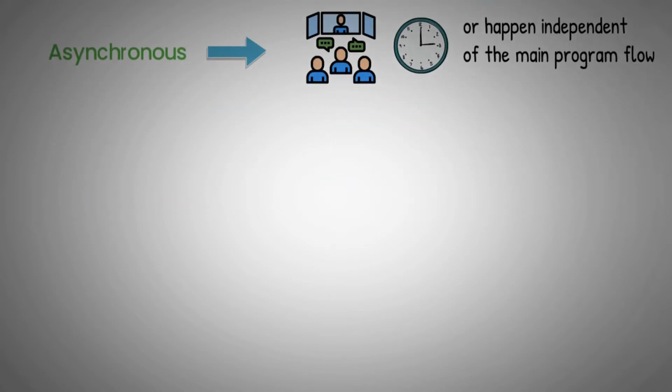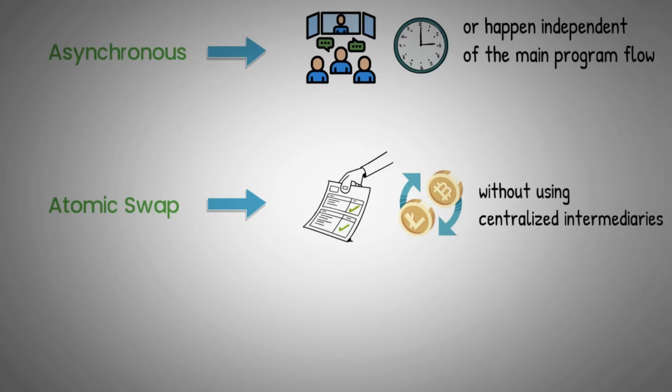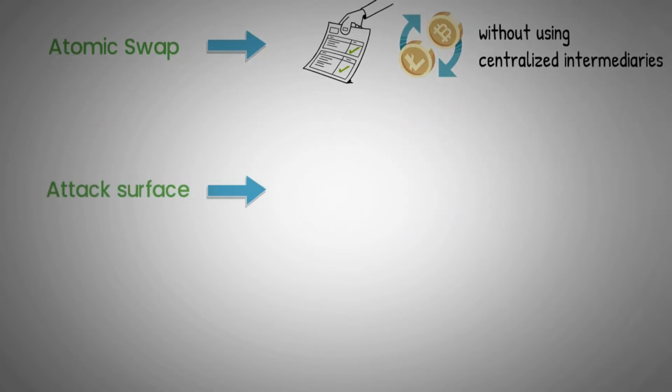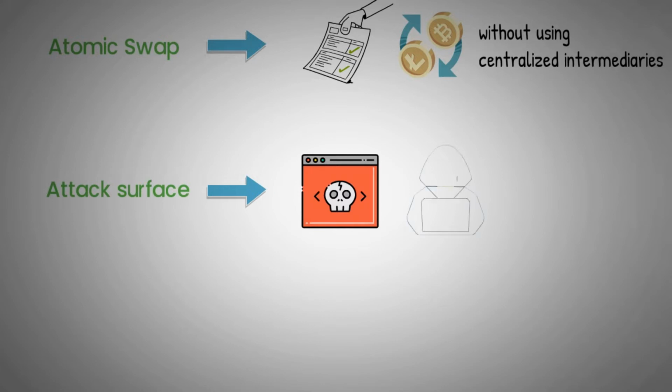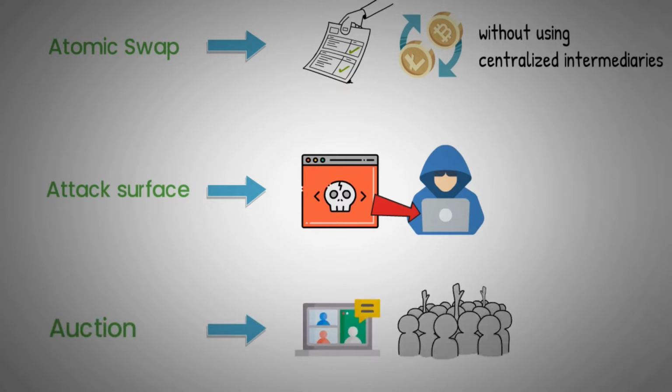Atomic swap. Smart contract technology that enables the exchange of one cryptocurrency for another without using centralized intermediaries such as exchanges. Attack surface. Points in a software environment where an attacker can attempt to enter or extract data from the system. Auction. A live event where assets or services are negotiated through a bidding process, which is often led by an auctioneer.